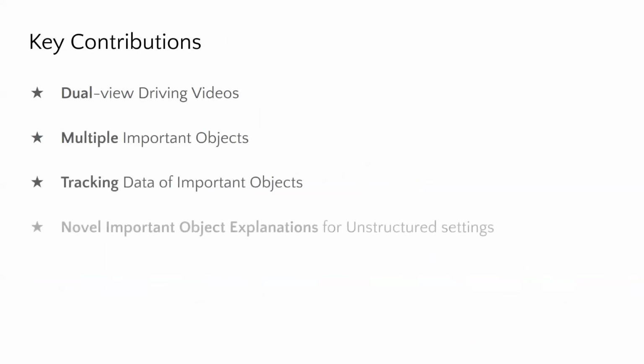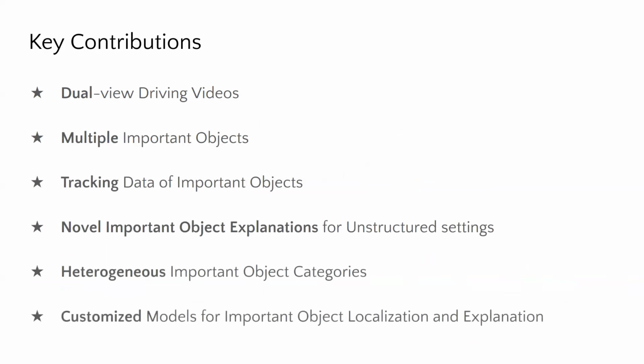To summarize, we contribute the first ever dual view driving videos dataset with ego relative annotations for multiple important object tracking and explanation prediction. We provide novel explanation categories for heterogeneous road occupants observed in unstructured traffic environments. And finally, we introduce custom designed deep networks for the proposed task.